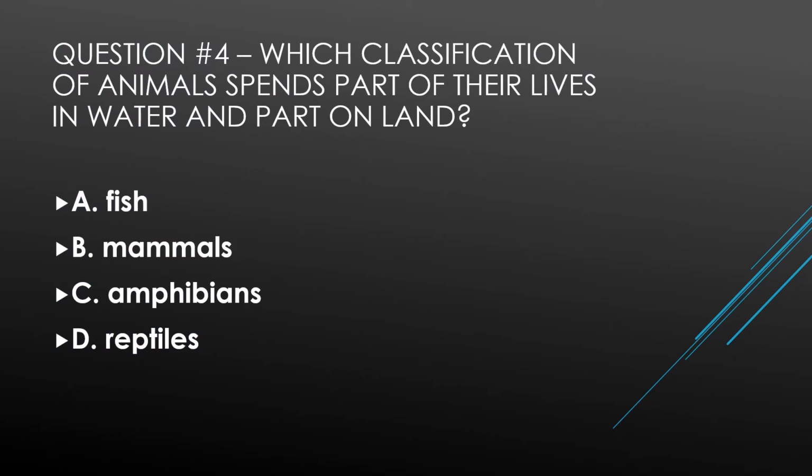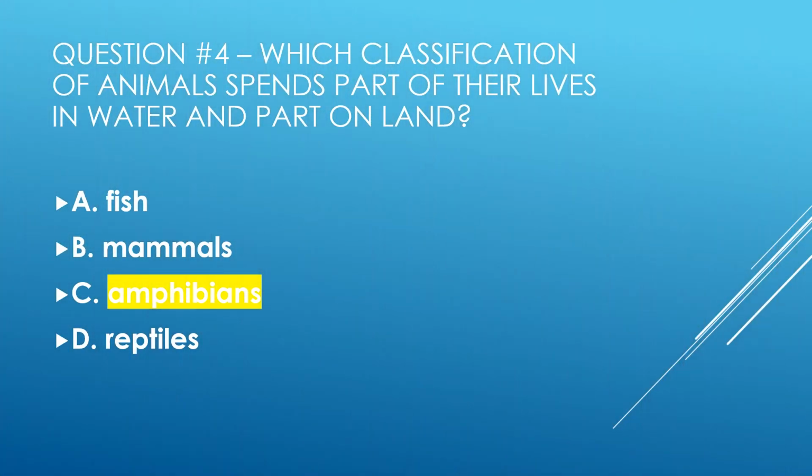Question 4. Which classification of animals spends part of their lives in the water and part of it on land? A, fish, B, mammals, C, amphibians, or D, reptiles? And the answer is C, amphibians, things like frogs. They're born in the water, their eggs are laid in the water, and then they become tadpoles and they're swimming around in the water with gills. And then as adults, they live on land.